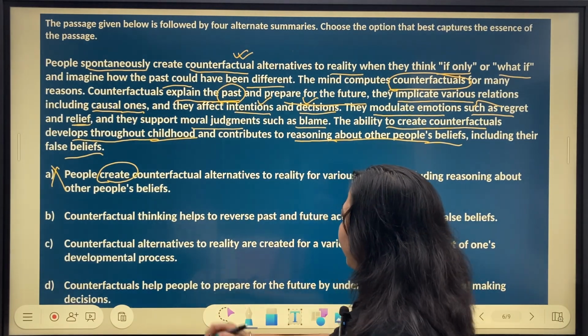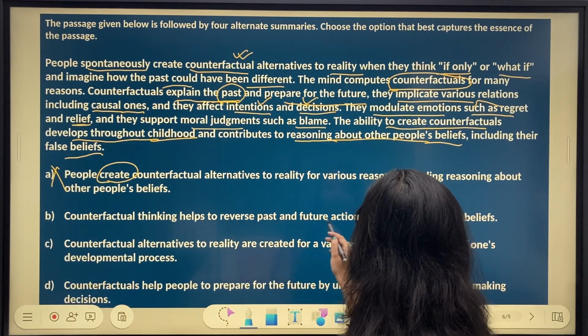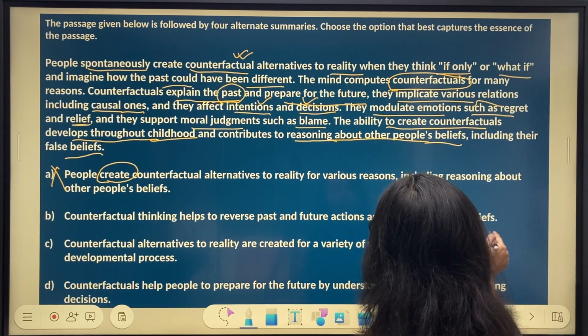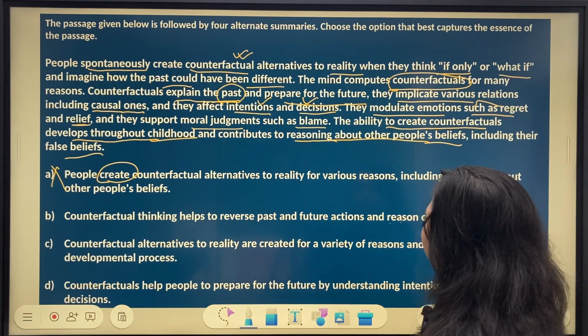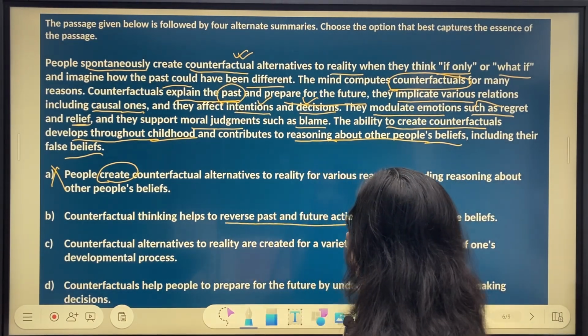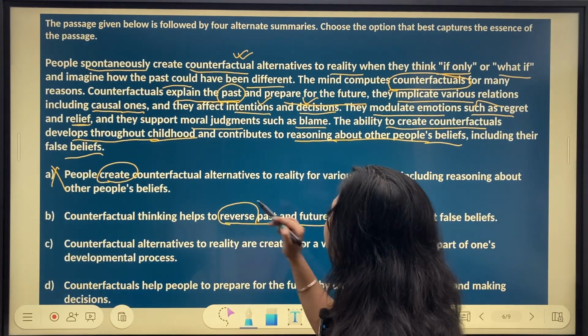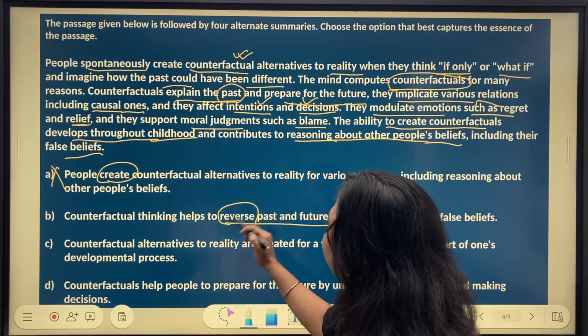Option B: counterfactual thinking helps to reverse past and future actions and reason out false beliefs. Reasoning out false beliefs is partly correct, but they don't help to reverse past and future actions. This is a strong word. It's not mentioned that they reverse. They explain the past, they don't reverse the past.